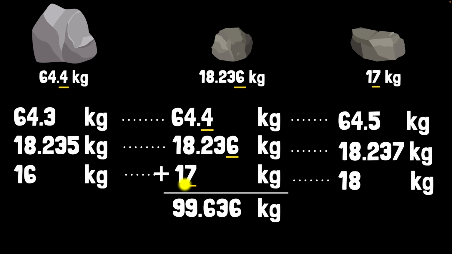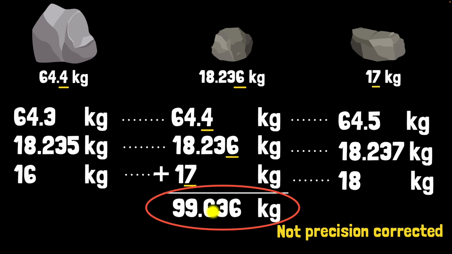Have you heard of the saying, only as strong as its weakest link? Yeah, the same idea over here. So this answer can only be as precise as the least precise measurement, and that is this one. And that's the mistake that we have done. We haven't precision corrected this measurement. So in the rest of the video, we'll see how to do exactly that.